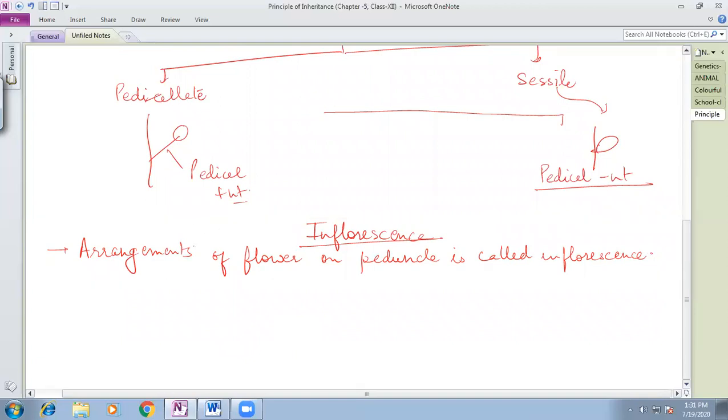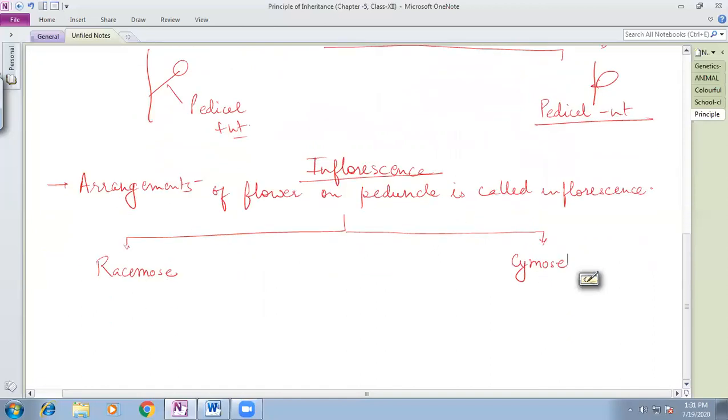And in plants, two types of inflorescence are found. Mainly, one is the racemose type of inflorescence, and the second is the cymose type of inflorescence. First of all, we talk about these two, racemose and cymose.